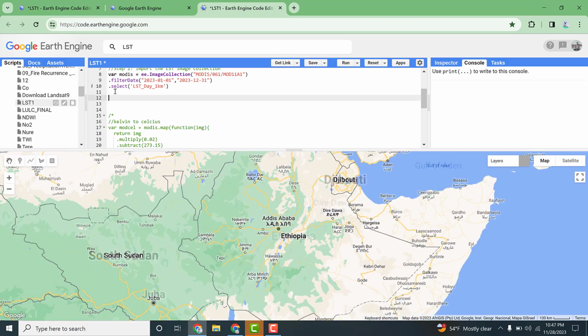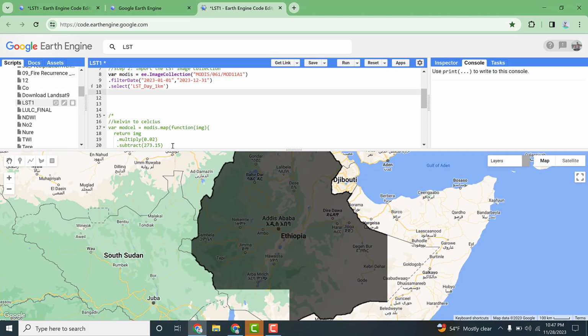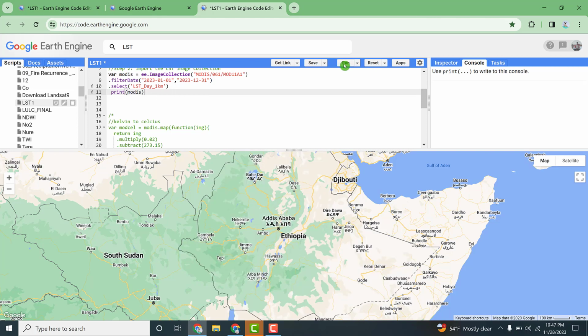You can print and have a look at the MODIS data. Let me show you: print MODIS, because I have declared MODIS and I have filtered it in terms of date. Let us have a look at the printed value.